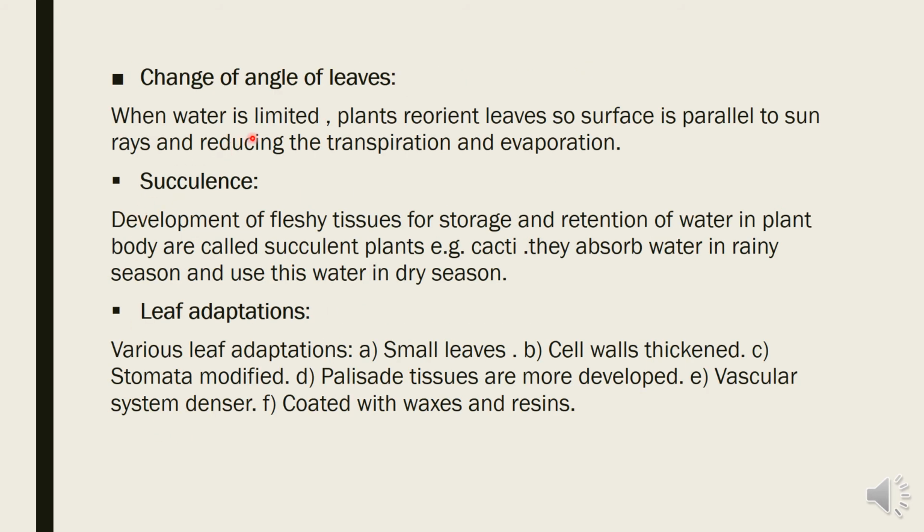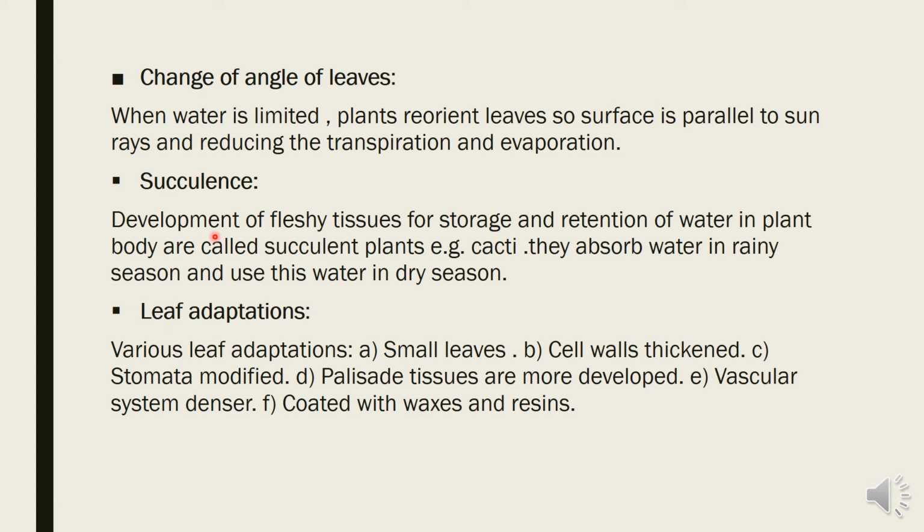Change of angle of leaves. Sometimes plants change their leaf angle from horizontal to vertical just to avoid direct sun contact. This is how they can minimize the transpiration rate. Succulents: development of fleshy tissue.